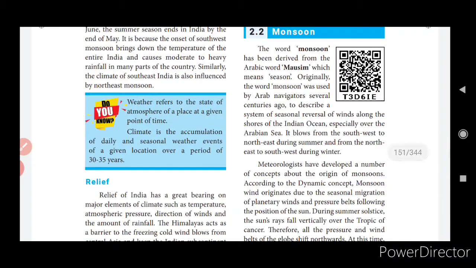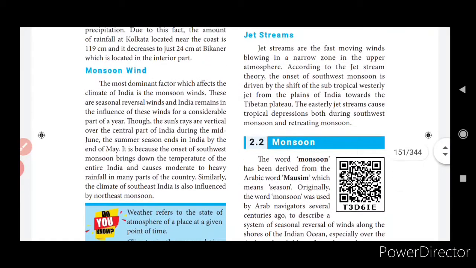Okay, do you know, weather refers to the state of the atmosphere of a place at a given point of time. Climate is the accumulation of daily and seasonal weather events of a given location over a period of 30 to 35 years.